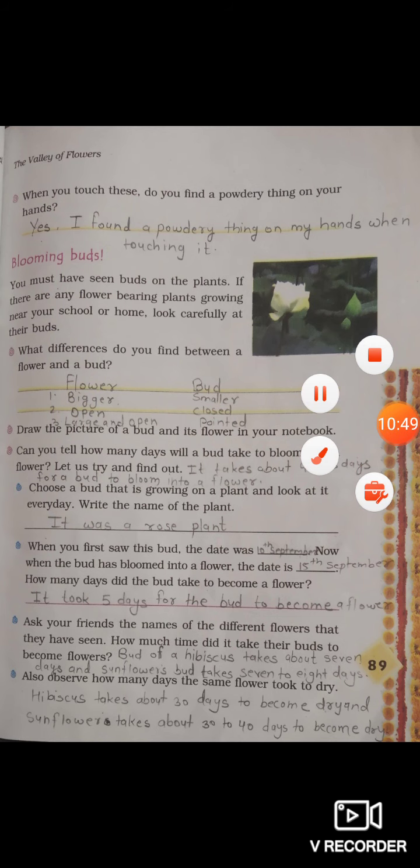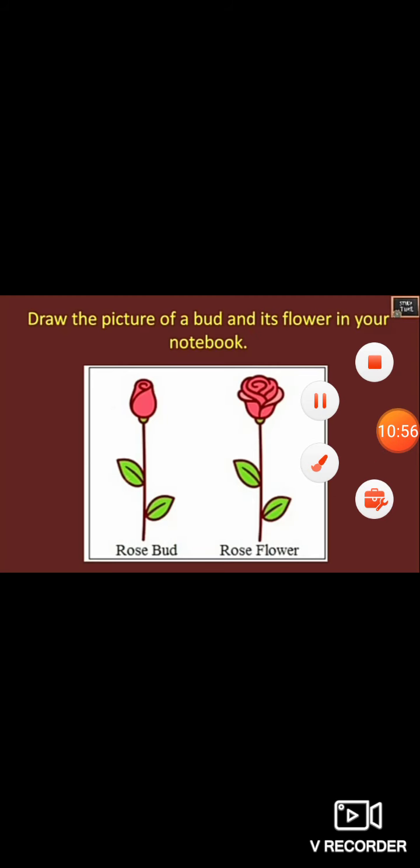Now, next, draw the picture of a bud and its flower in your notebook. So, children, here you can draw the flower and bud picture. Understood?